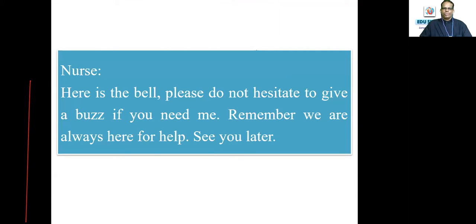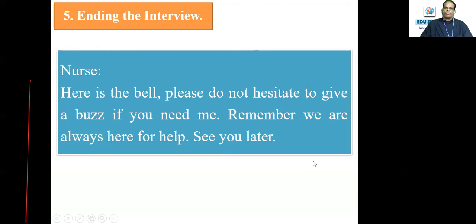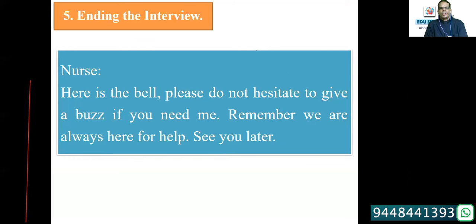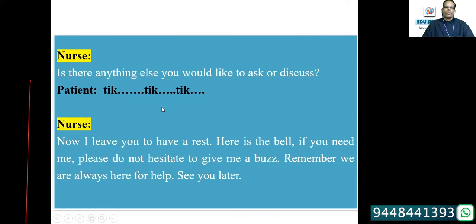And ending the interview. Here is the bell. Please do not hesitate to give a buzz if you need me. Remember, we are always here for help. We'll see you later. Okay, so here is the bell. Again, I will be giving you some more options, but normally we say buzz the bell. No? It's not ringing the bell, which is entirely different, where you publicly do it, like church bells and all those things.